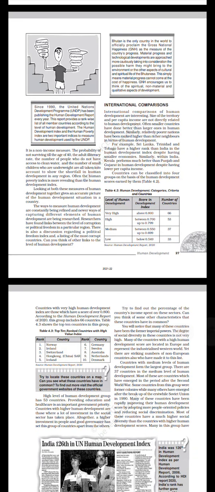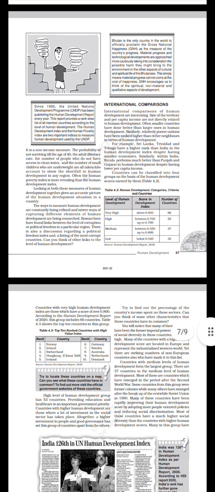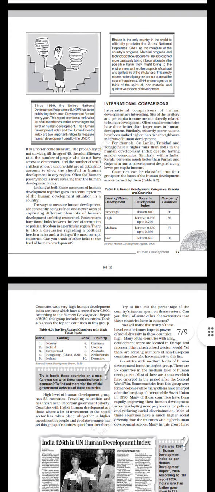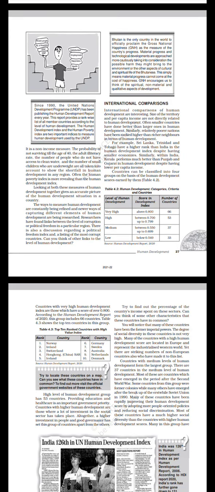Roadline, number of hospitals, GDP, GNP. Satisfaction, employment, happiness, health. Since 1990, the United Nations Development Programme, UNDP, has been publishing the Human Development Report every year. This report provides a rank-wise list of all member countries according to the level of human development. The Human Development Index and the Human Poverty Index are two important indices to measure human development used by the UNDP.